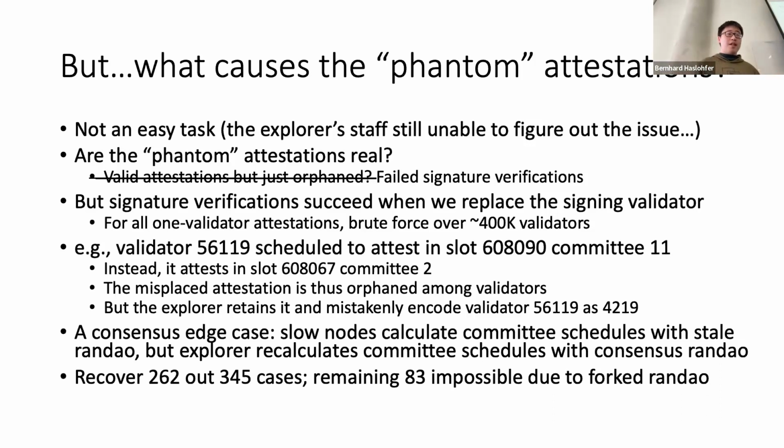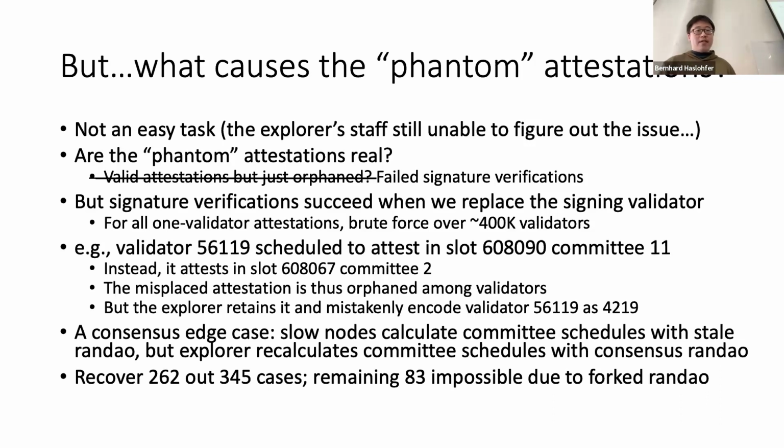So what we observe is that the phantom attestation is produced by a node that observes a delayed version of the previous epoch, and then it computes the committee schedule and uses that to encode, because the validator's vote for the block is encoded using a bits array, and that bit array is produced based on some delayed data.